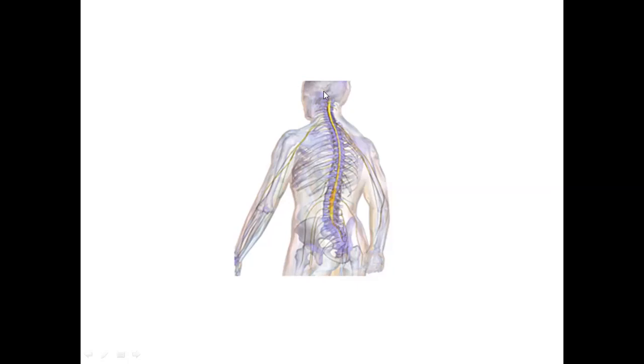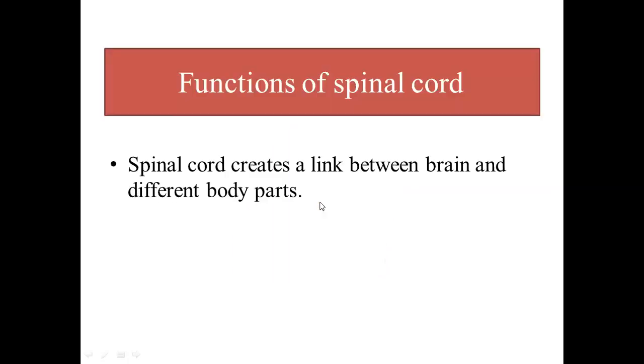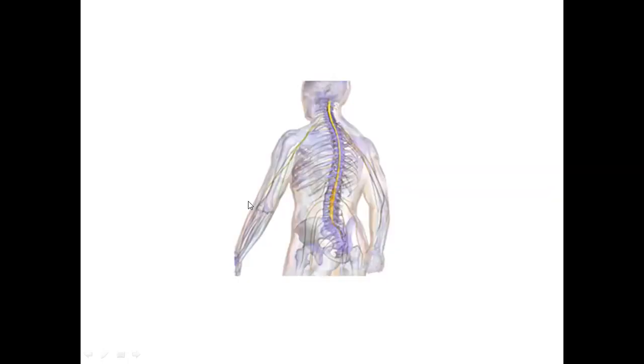The brain is not directly connected with our different body parts, but it is directly connected with the spinal cord. So the spinal cord takes the messages from the brain and provides those messages to the rest of the body parts. That's why we say that the spinal cord acts as a link or a connection between the brain and different body parts. Okay, one thing.